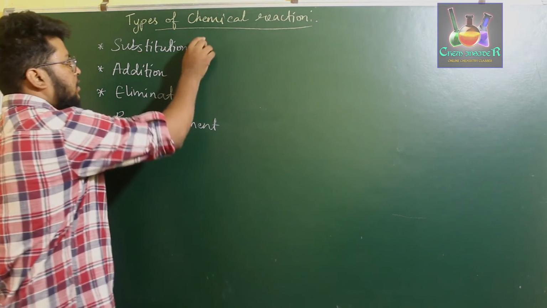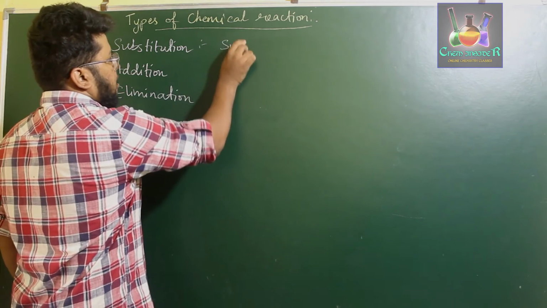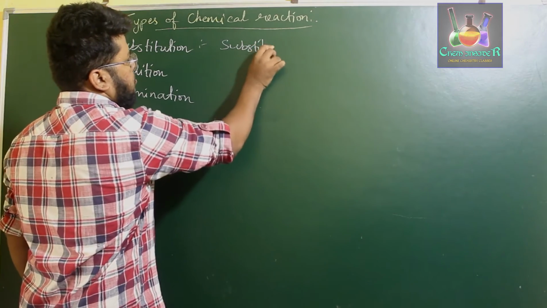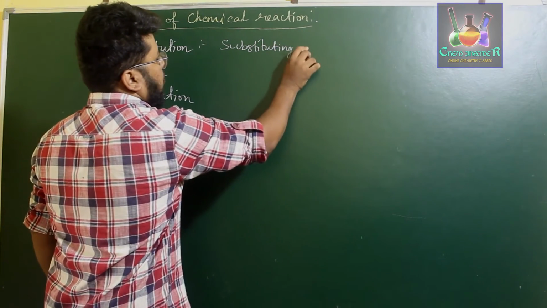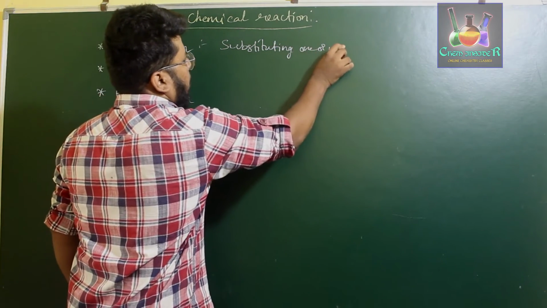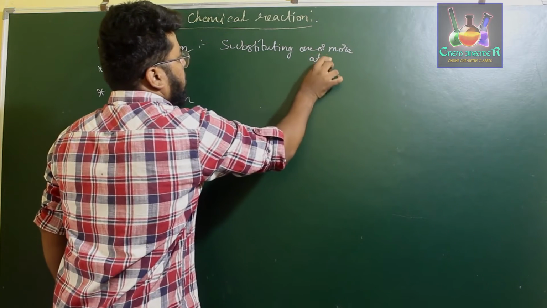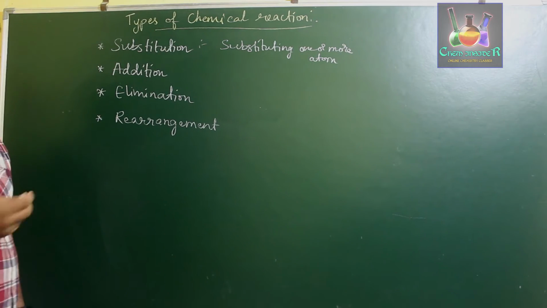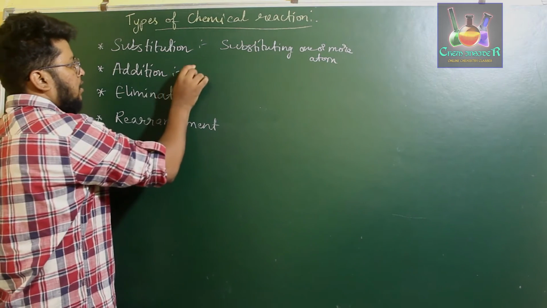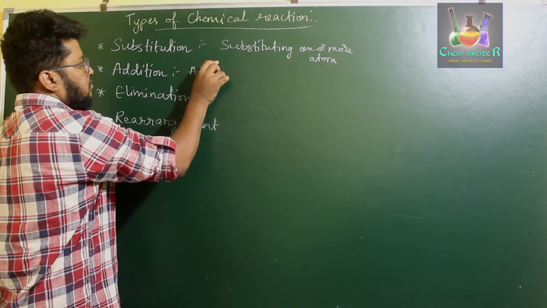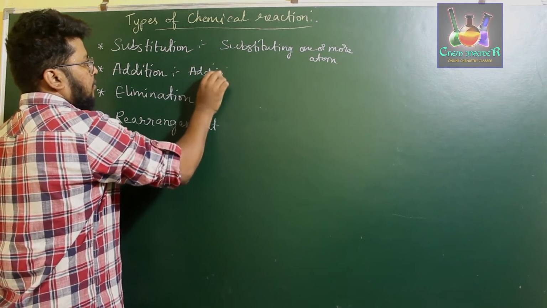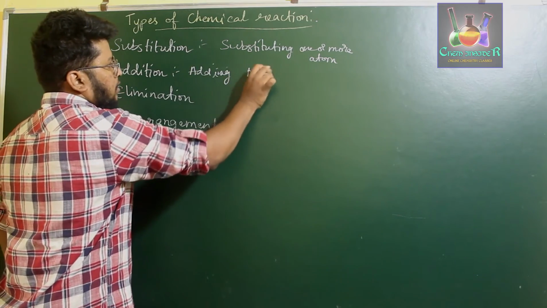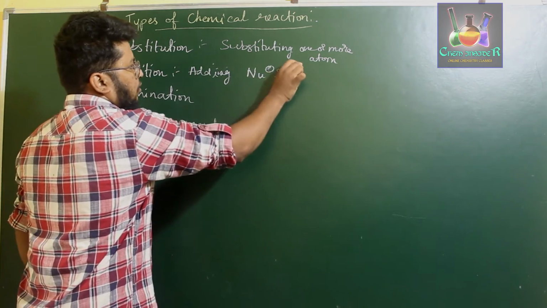So, substitution reaction is substituting one or more atoms. In substitution reaction we observe substitution of one or more atoms by a different atom. In addition reaction we will be adding a nucleophile and an electrophile.